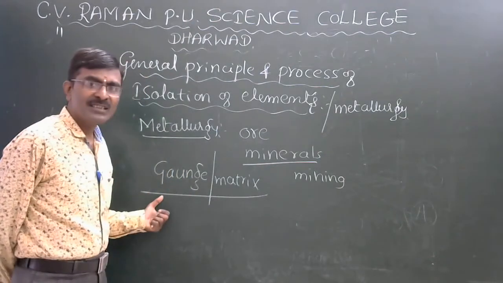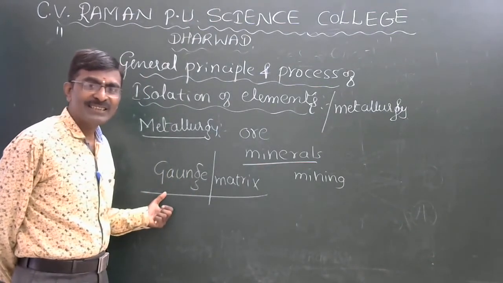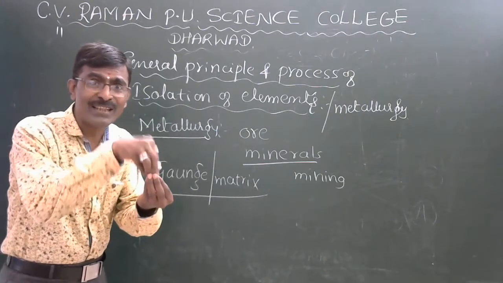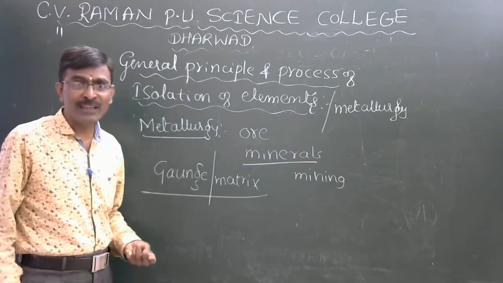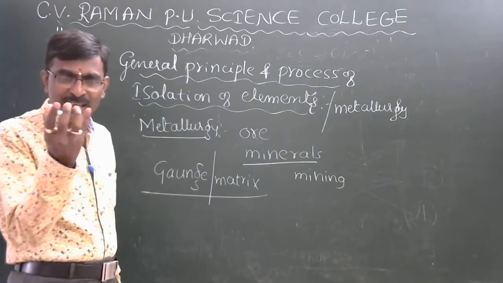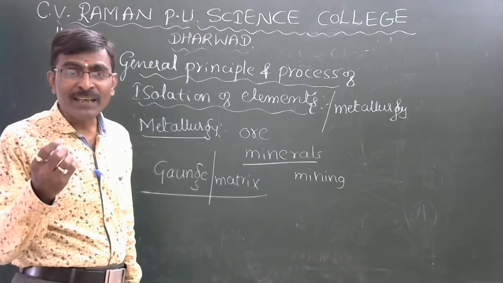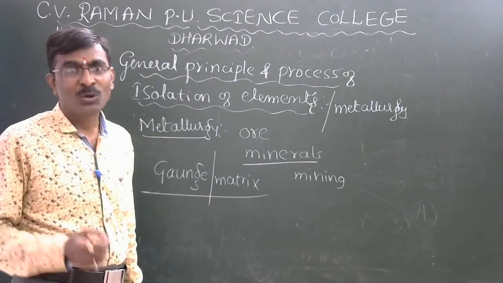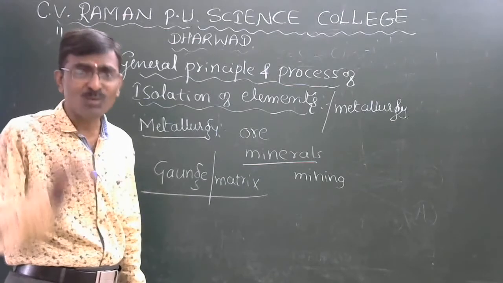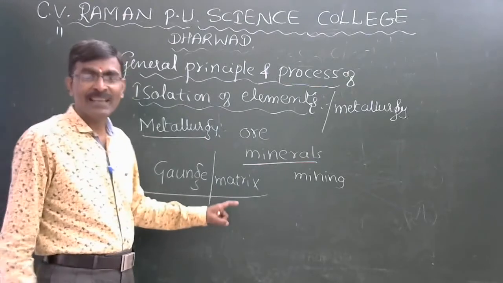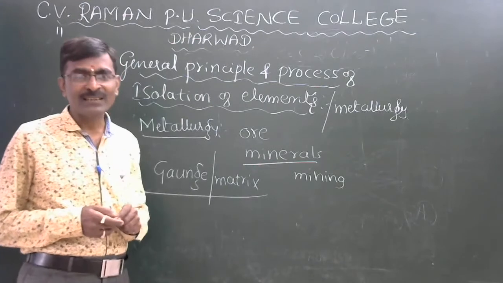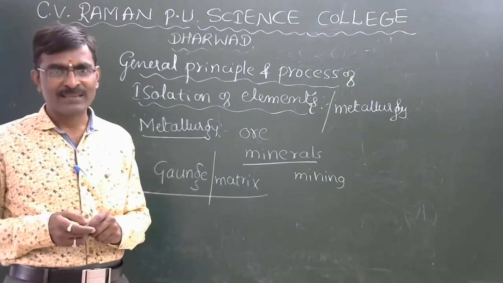So gangue is the unwanted earthy and rocky material associated with ore. In the ore, unwanted materials, rocky materials and earthy materials are present together. That is called as gangue, my dear students.